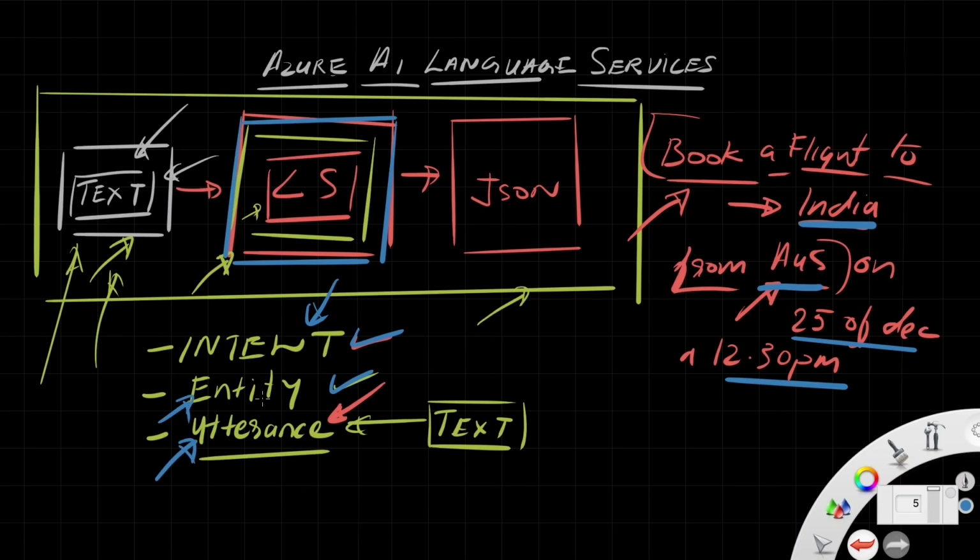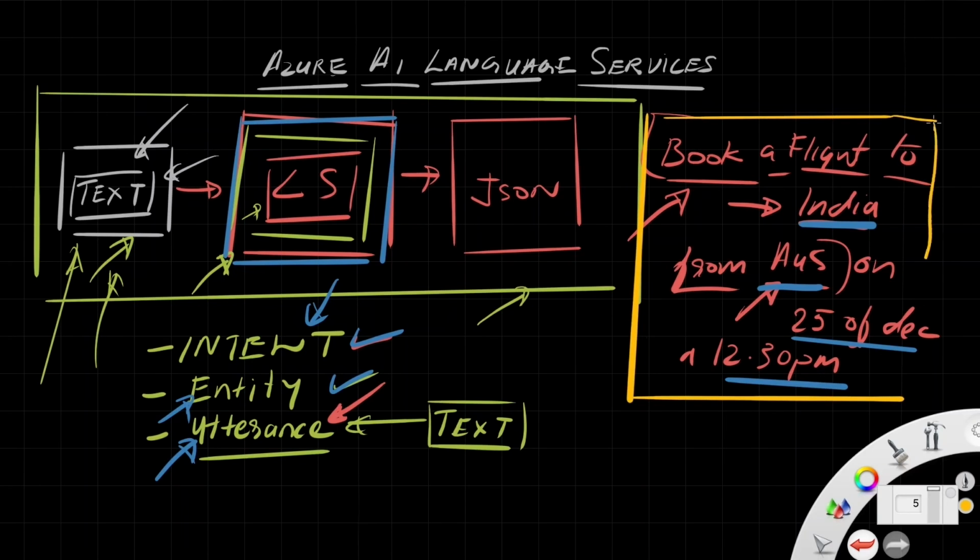Using custom created utterance. So the whole thing is called utterance. So what is utterance? Utterance is a whole statement. Book a flight to India from Australia on 12th of December at 12:30 p.m. So this is a whole utterance. The whole thing is called utterance. This is what the end user is going to give to the model.